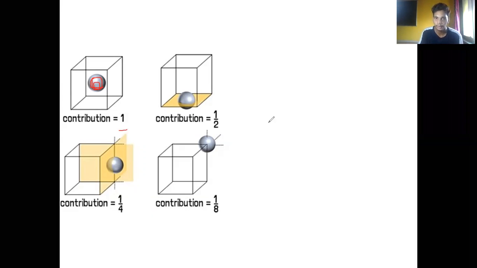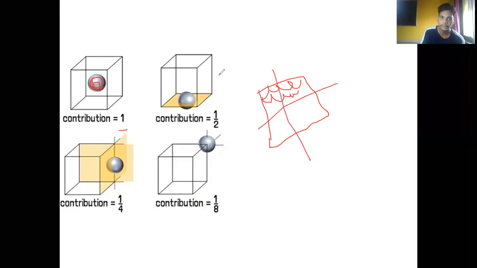Why? Suppose I'm drawing this structure for you. Suppose this is a solid. The atoms are compactly arranged like this, correct? Suppose I'm cutting this part, whatever I get will be these structures. So if the atom is present at the middle, it's not going to be cut, so it will be present wholly, so its contribution will be 1. You have to understand that the contribution will be 1.